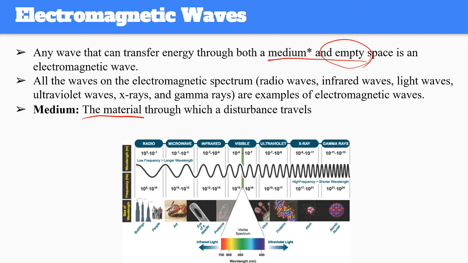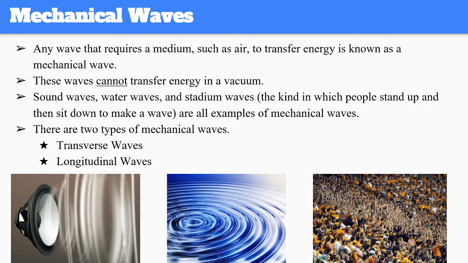And the electromagnetic waves that we know of are radio waves, microwaves, infrared, visible light, ultraviolet, X-rays, and gamma rays. And all of the electromagnetic waves are traveling with the speed of light. Alright, so what's mechanical wave? What makes it mechanical? They are not able to travel through space, or they're going to need a medium to transfer the energy. And what are the mechanical waves that we know?